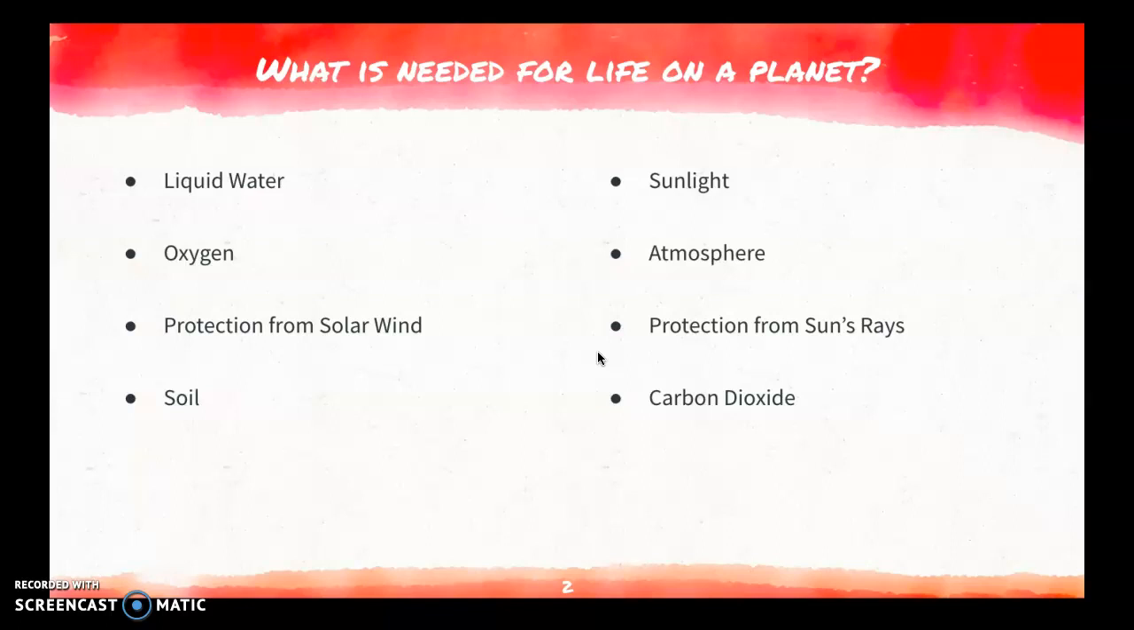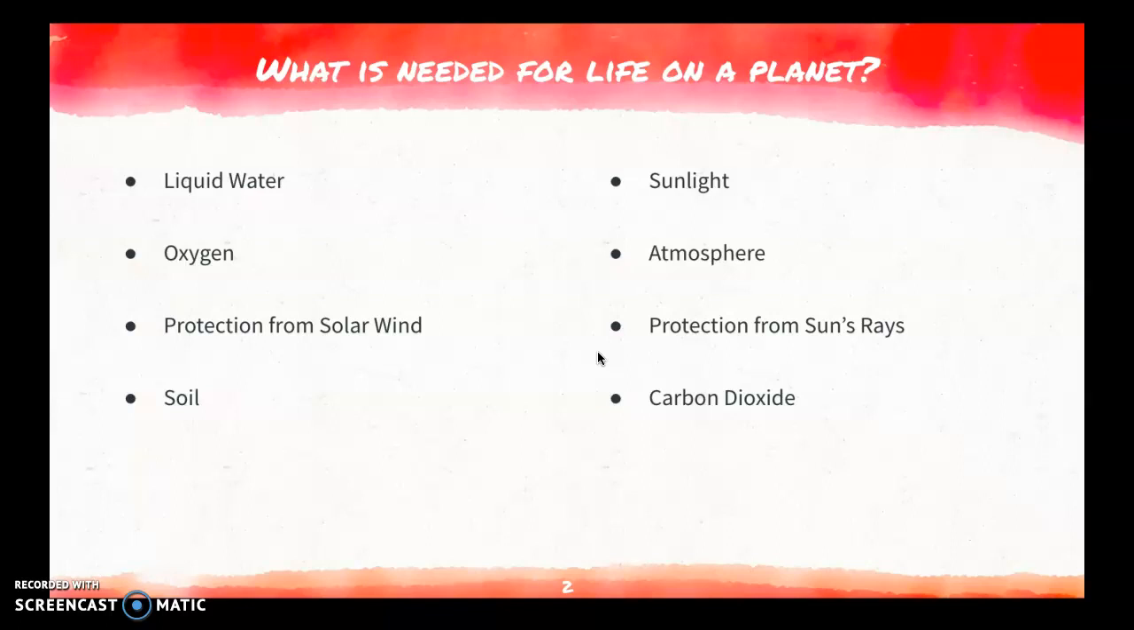We also have to have our atmosphere. Without our atmosphere, we would not be able to breathe. The warmth would not stay if we lacked an atmosphere. The warmth from the sun's rays would just escape. We would also need the protection from the sun's rays, and that kind of goes hand in hand with solar wind. The sun is so powerful that if we didn't have our atmosphere to protect us from the sun's rays, we would kind of be burned away, I guess.